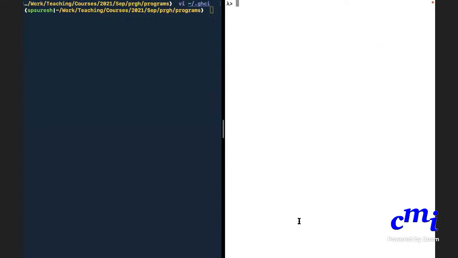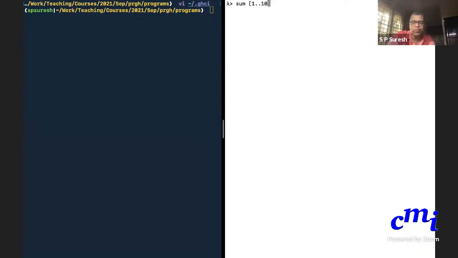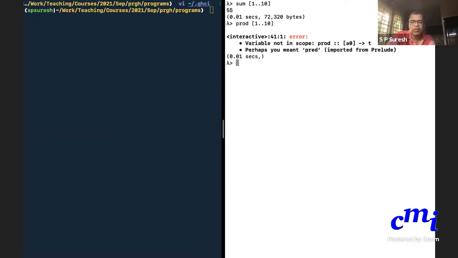Okay, good. So till now we've seen integers. You can actually do things like I showed you with sum. Sum is a built-in function. You can do sum 1 dot dot 10. Product is similar, product 1 dot dot 10. No, it's not prod, it's called product.